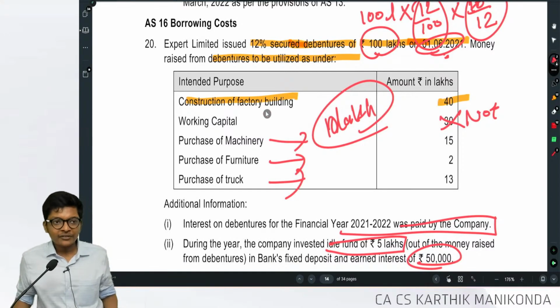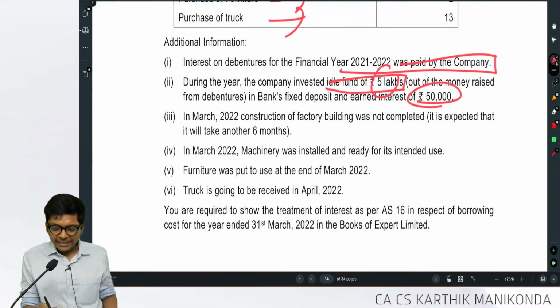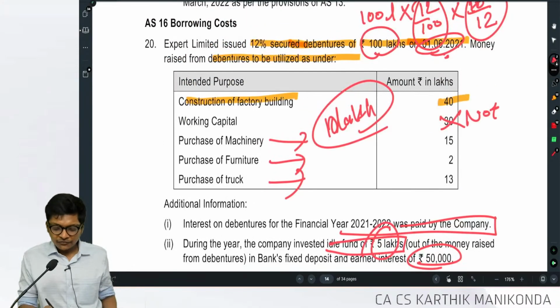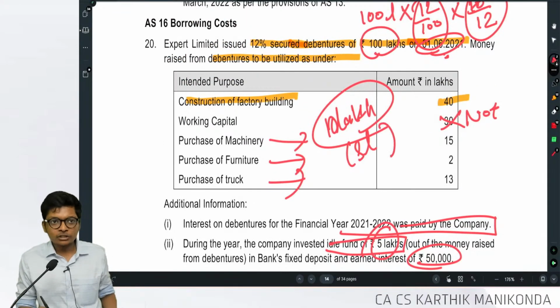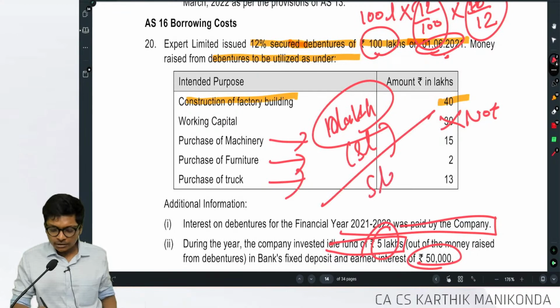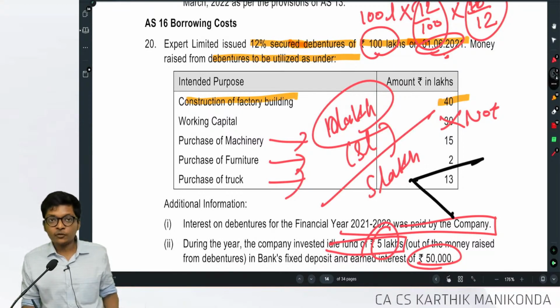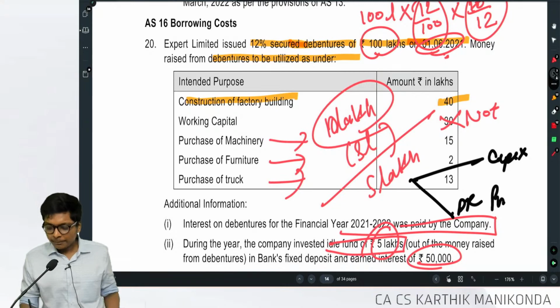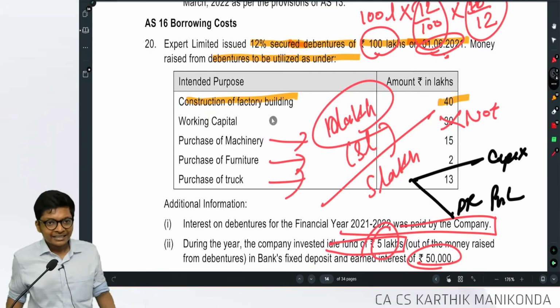So, getting interest of 10 lakhs. But you have earned on idle funds 5, so this 5 lakhs will be reduced. So, balance interest is 5 lakhs. This 5 lakh only I have to split, guys, as how much to be capitalized and how much is debited to my P&L account. Are you following? Clear, guys?